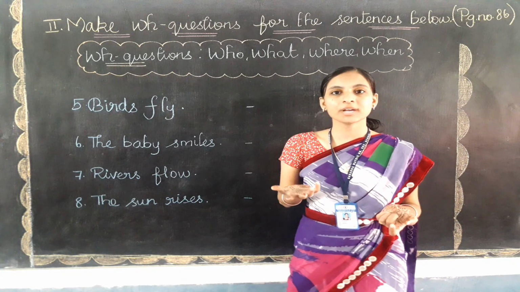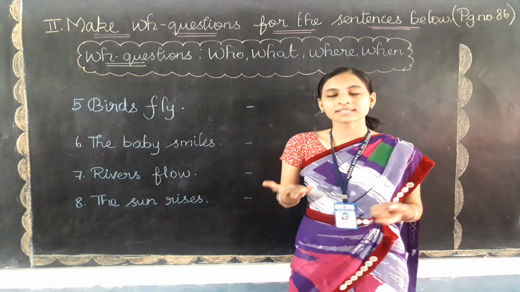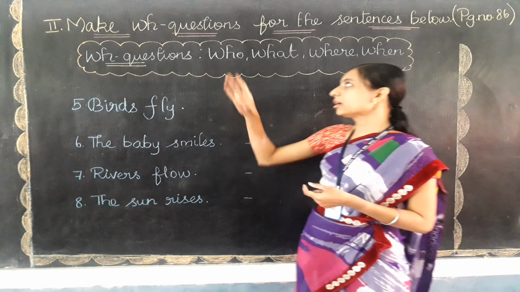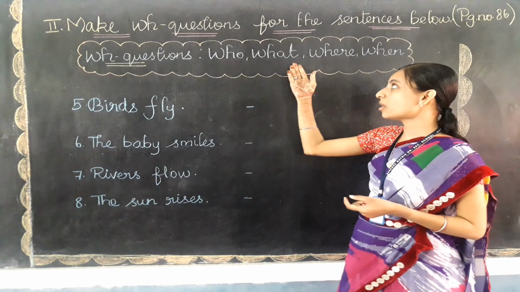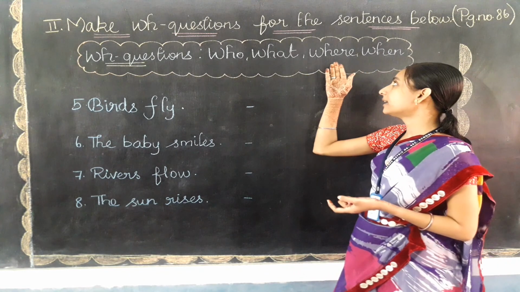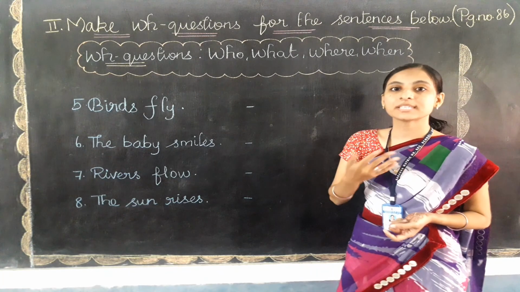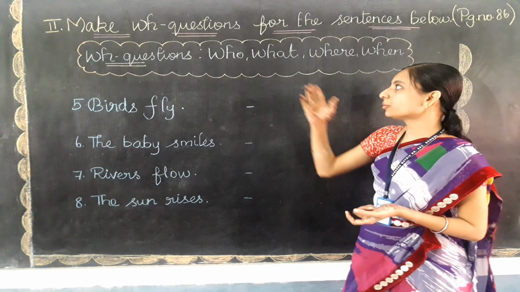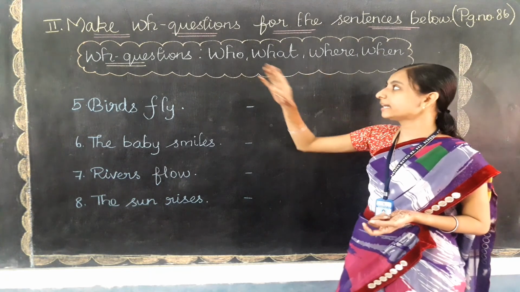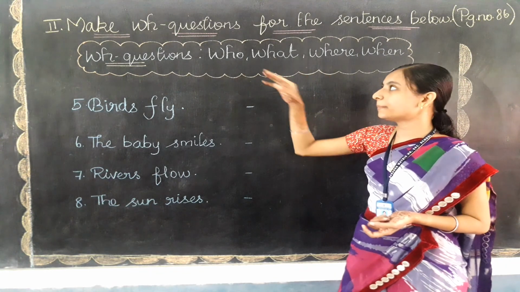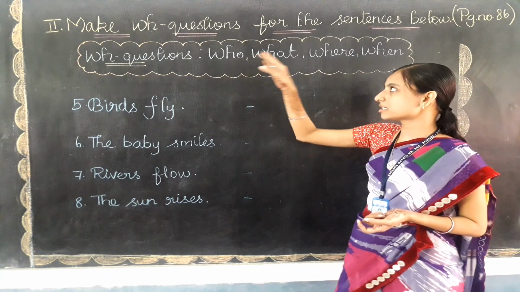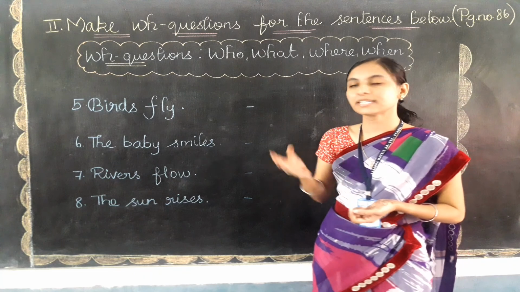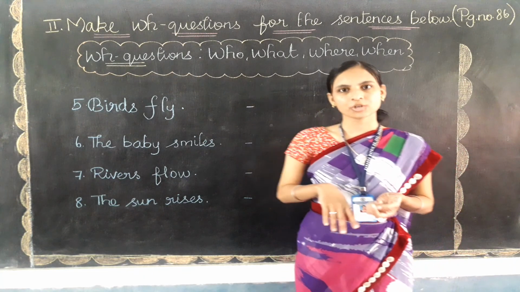So what are WH questions? The question words which start with WH are the WH questions. See, who means yaar, what means enna or edhu, where means enge, and when will be eppodhu. Okay, eppo. So you can notice that these words all start with WH only. Yes, WH, WH, WH. So when the question words start with WH, they refer to WH questions only.